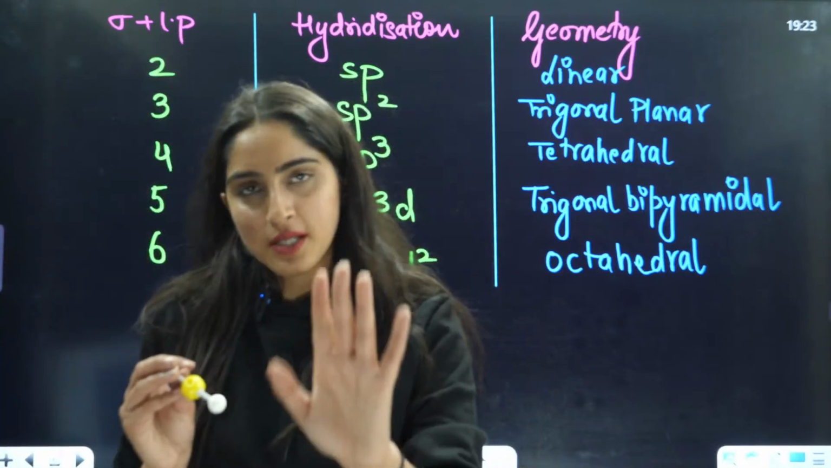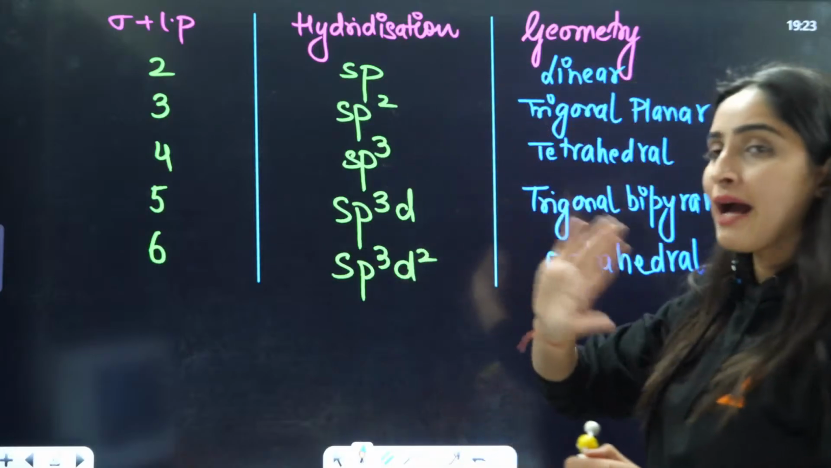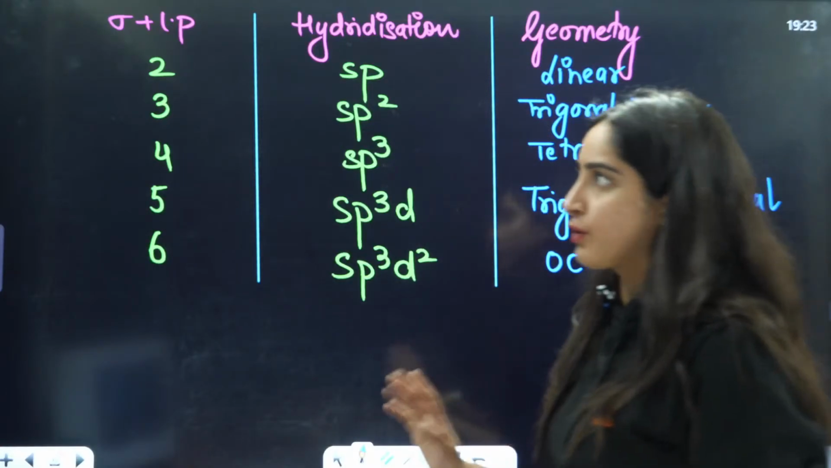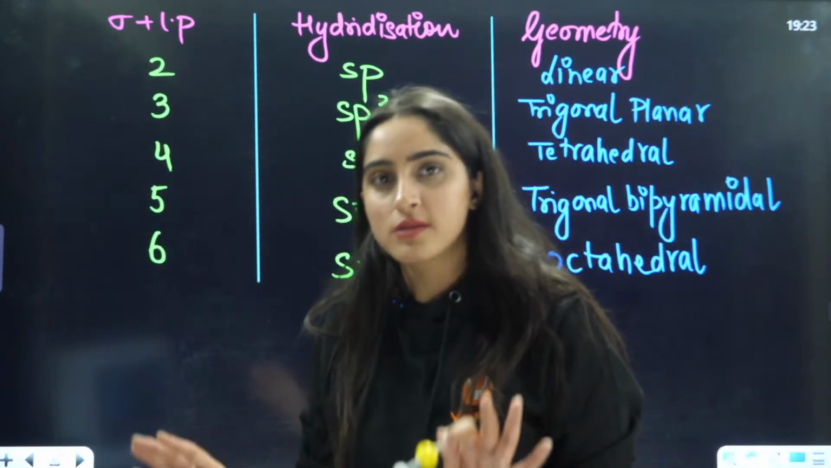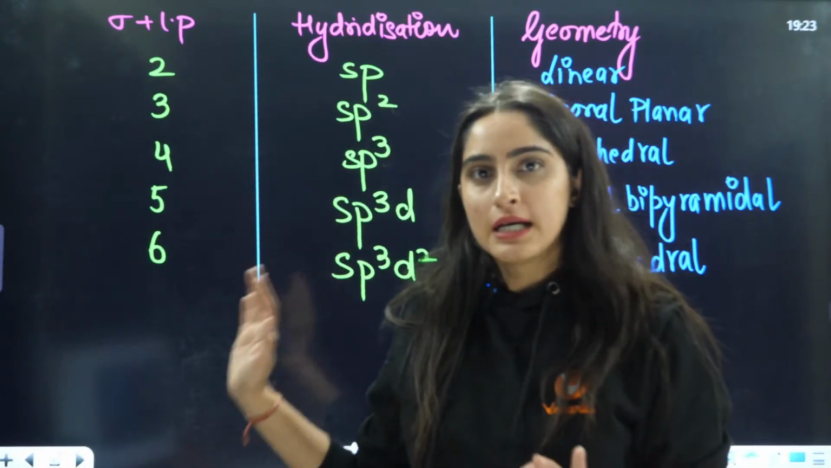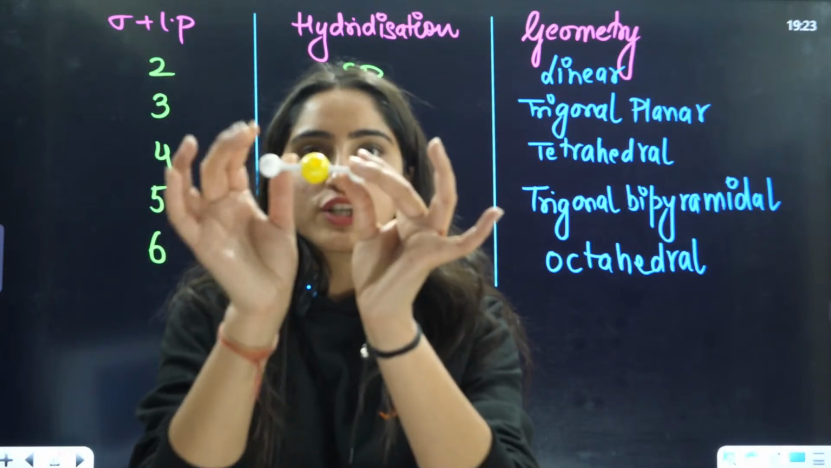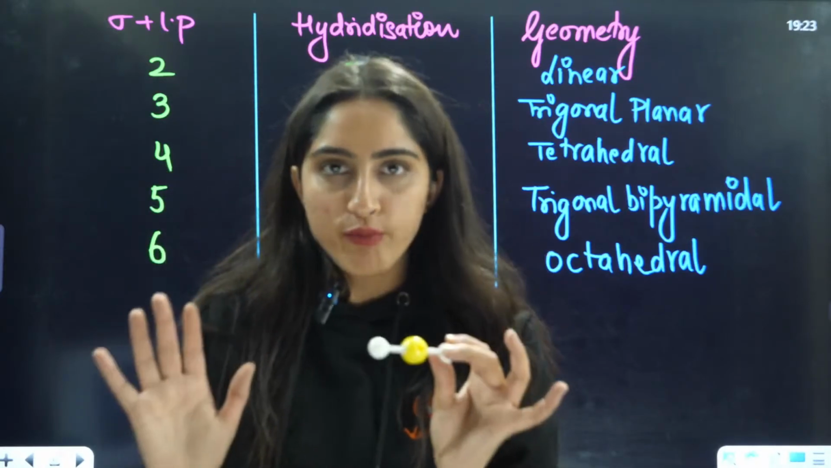Just give me some time. Firstly, I'm not involving any lone pairs here. Here I'm taking all the lone pairs to be 0. Just wait for 5 minutes, you will get to know everything. So this is your linear shape. Here you have an AB2 kind of molecule.